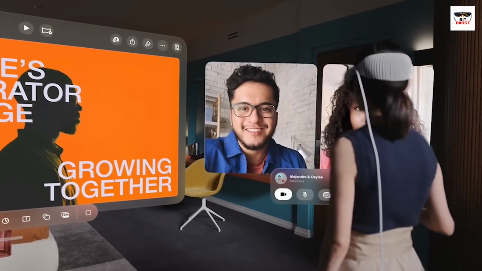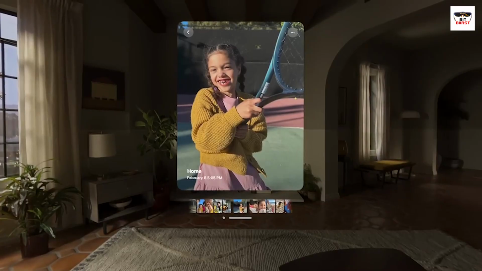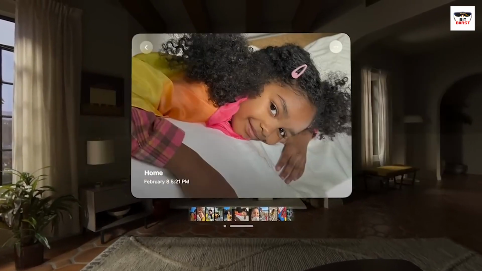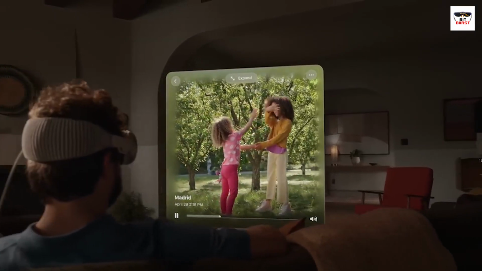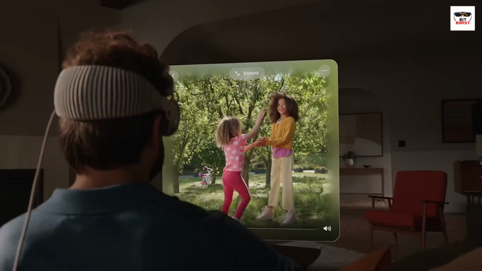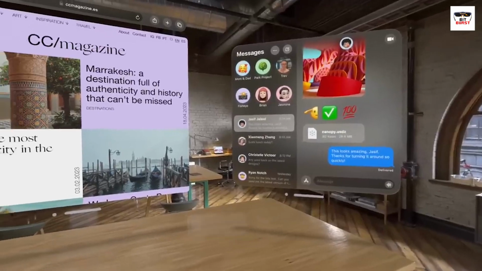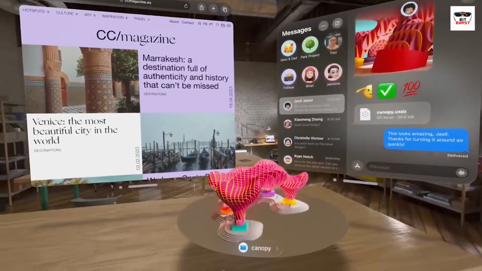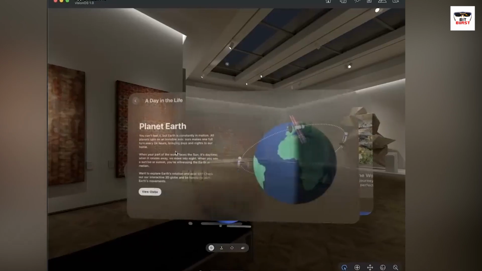FaceTime will let you chat with life-size videos of friends and family spread around your room. Photos becomes an incredible slideshow in the space around you. The possibilities are endless. Shared real-time experiences will also be enabled. Multiplayer AR gaming against friends around the world. Multi-user whiteboard collaboration on 3D models and documents. Apps tailored for business meetings and social spaces.